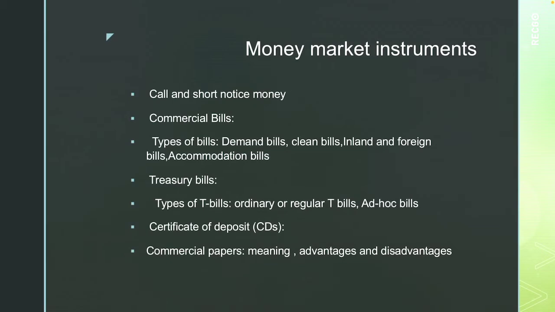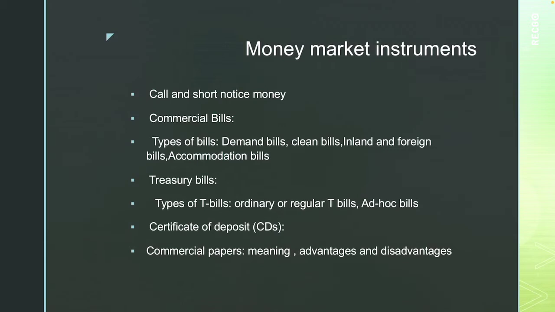It varies from day to day, hour to hour, sometimes even minute to minute. Then these are repayable on demand. Money is borrowed or lent for a very short period. Then there is no collateral security demanded against these loans. This means they are unsecured, and the risk involved is very high in the call and short notice money.